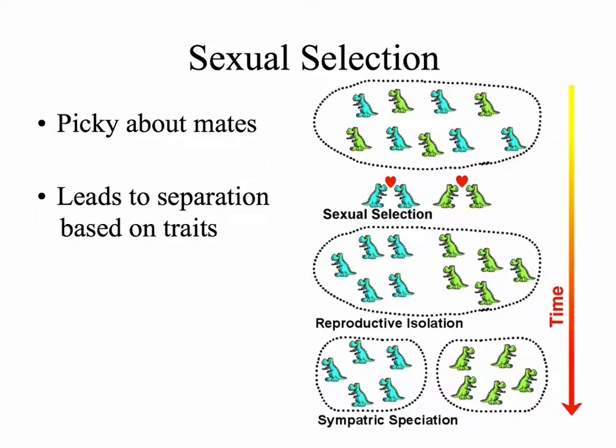There is no physical barrier dividing these two groups. This again is all preference based on coloration or some other flashy trait and female choice. Eventually we see that reproductive isolation occurs, and these organisms will start to have genetic differentiation as well. So differences will occur between the two groups, and eventually they will not be able to reproduce together, causing the speciation event or formation of two different species.